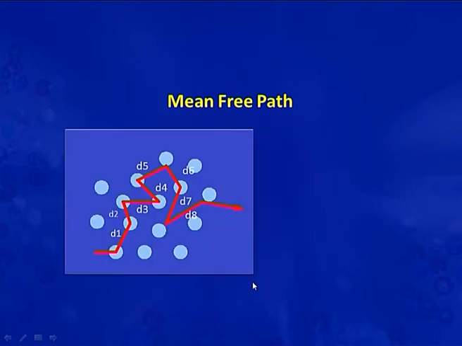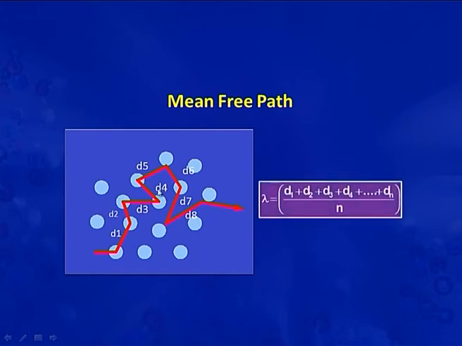There is another picture for you, where these gas molecules are moving, and the free paths are D1, D2, D3, D4, D5 and so on. So, we can calculate the mean free path here. Lambda is equal again to D1 plus D2 plus D3 plus D4 and so on, divided by the number of collisions between them.